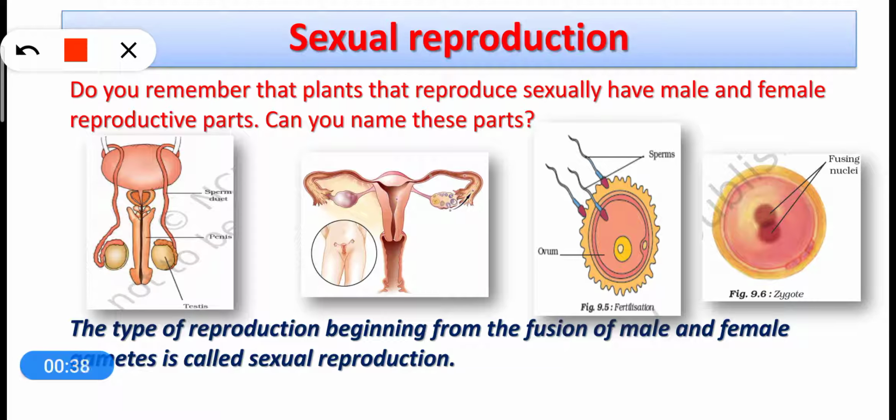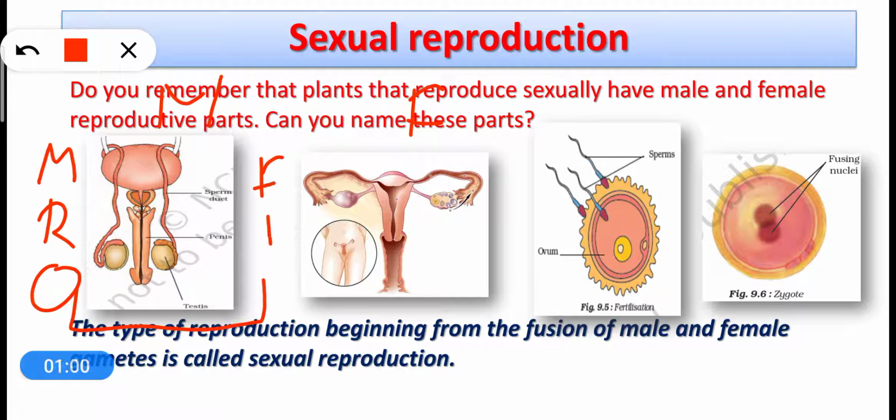If we talk about human beings, there are two types of individuals. One are the male and the second are the female. So there are male and female parents. The male parent has reproductive organs known as male reproductive organs. In the same way, female also has the reproductive organs known as female reproductive organs.